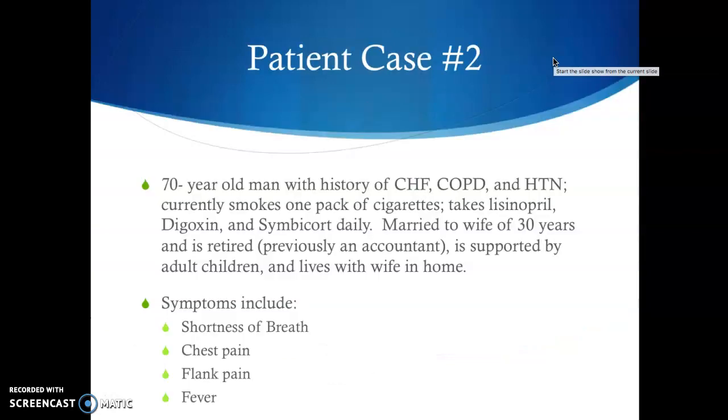I'm looking at patient case number 2, which is a 70-year-old man with a history of CHF, COPD, and hypertension. He currently smokes 1 pack of cigarettes, takes lisinopril, digoxin, and Symbicort daily. He's married to his wife of 30 years and is retired, previously worked as an accountant. He is supported by his adult children and lives at home with his wife. He's presenting with symptoms including shortness of breath, chest pain, flank pain, and fever.